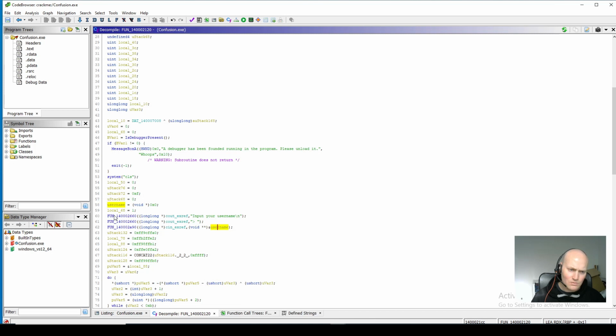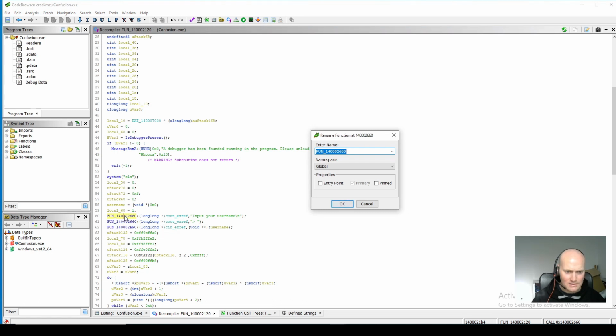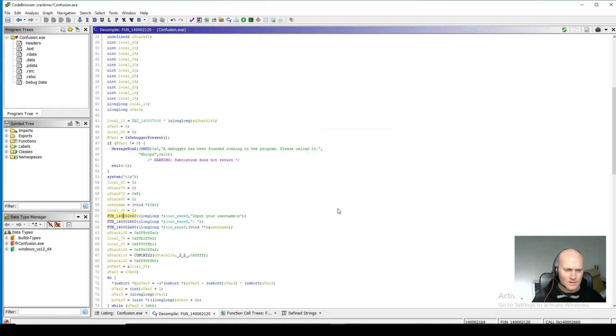Okay, yeah, so let's label up some functions. So this one looks like it's, okay, these are cin and cout, C++ streams, IO streams. I'm going to show you an example of that in a minute, but we'll just rename these things. So we're going to say this is write to stream. Doesn't matter what you call it as long as it's clear.